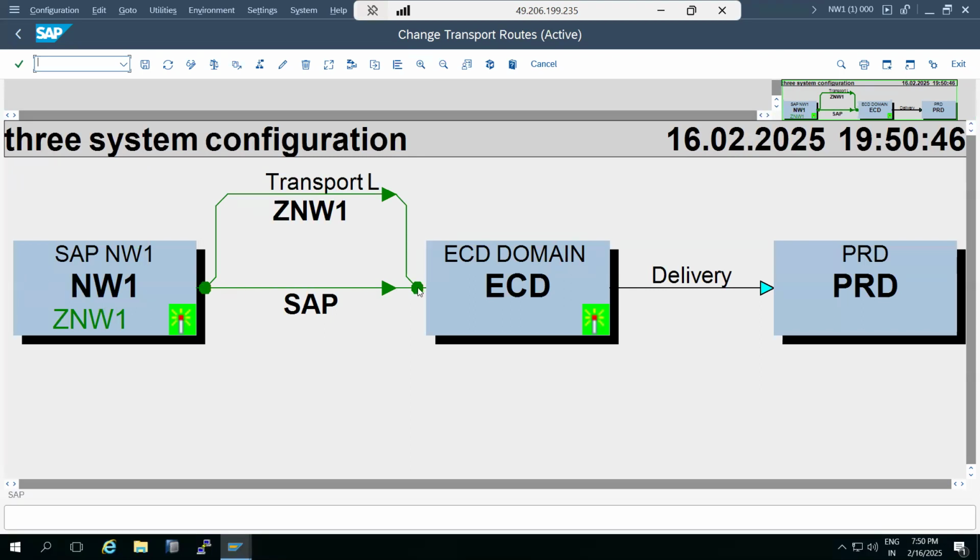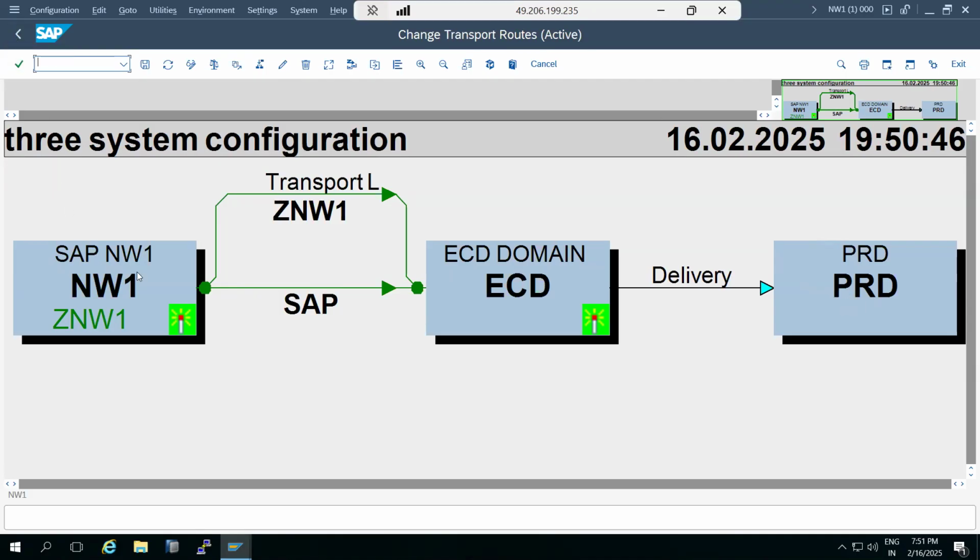Then it will move to the ECD system, where the testing and everything will happen. Then it will move to the production unit. Like this, the changes will go to development, quality, production, in this step here, right? This is what we can see here.